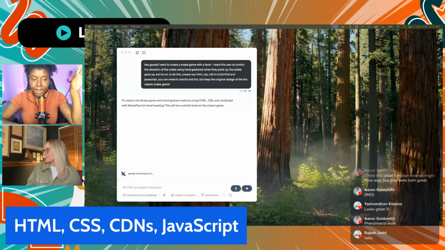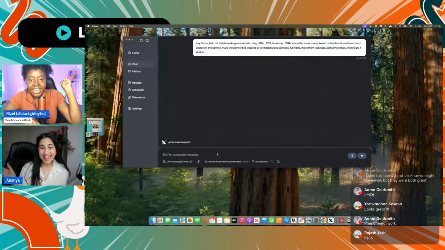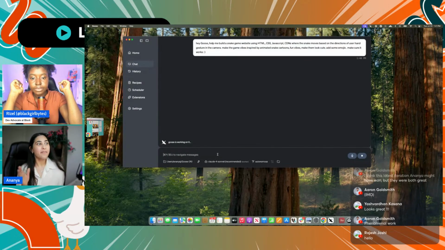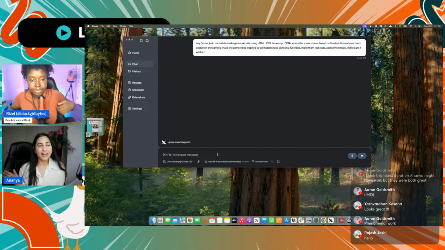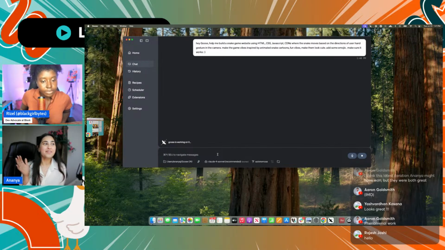Let me see how Ananya's doing with the beginning prompt. Hopefully Goose recognized what it should be using too. Be right back. Hey, so I just gave it the basic prompt that I want to build a snake game website using HTML, CSS, JavaScript, and CDNs, where the snake moves based on the direction of user hand gestures in the camera.